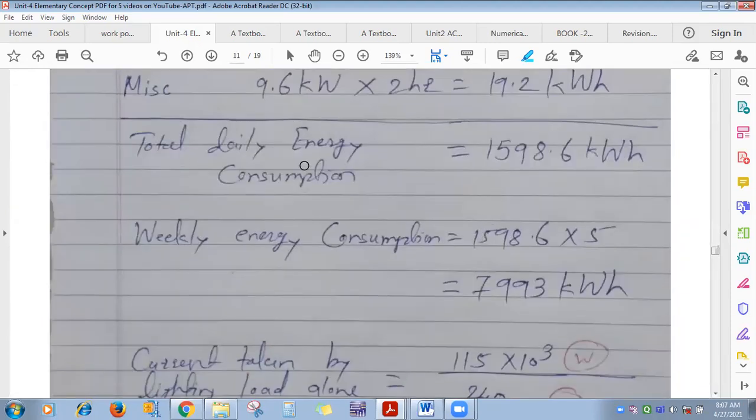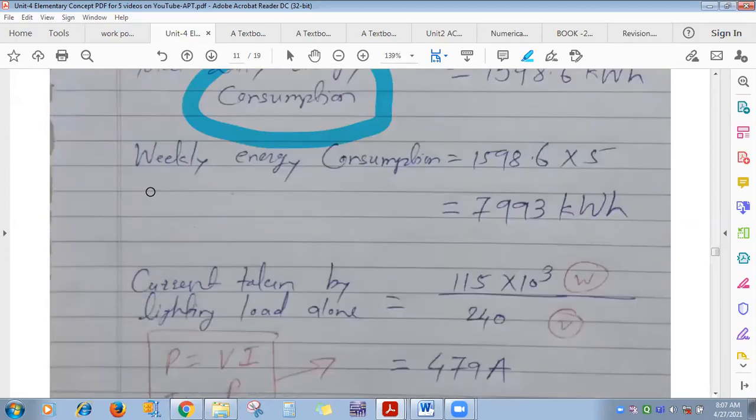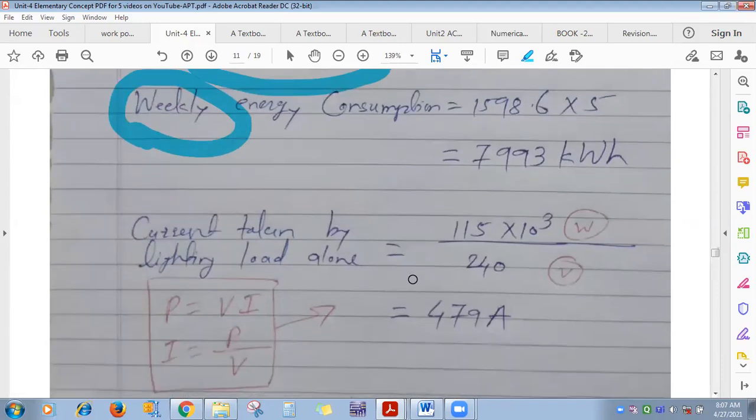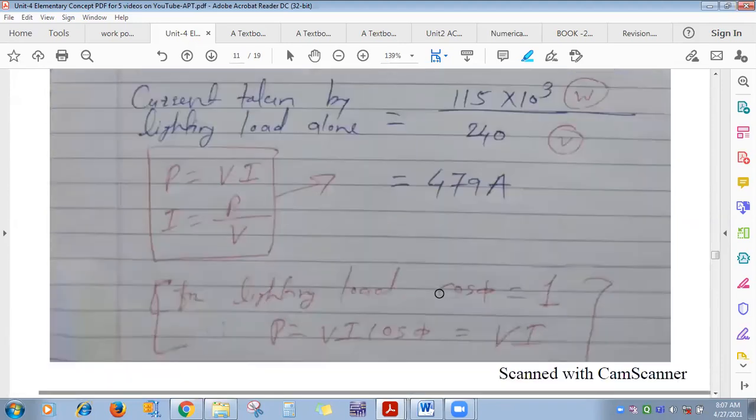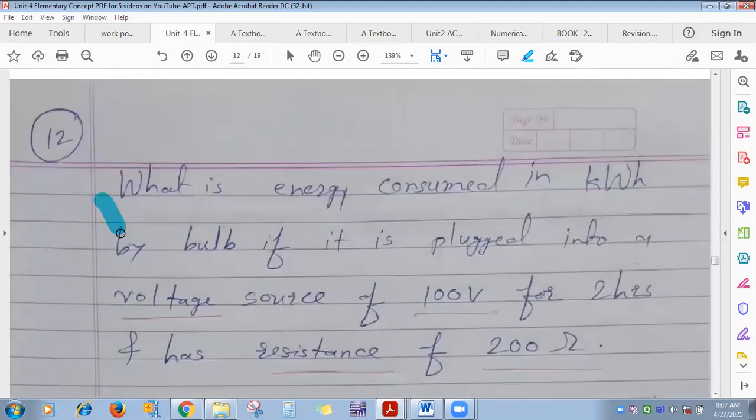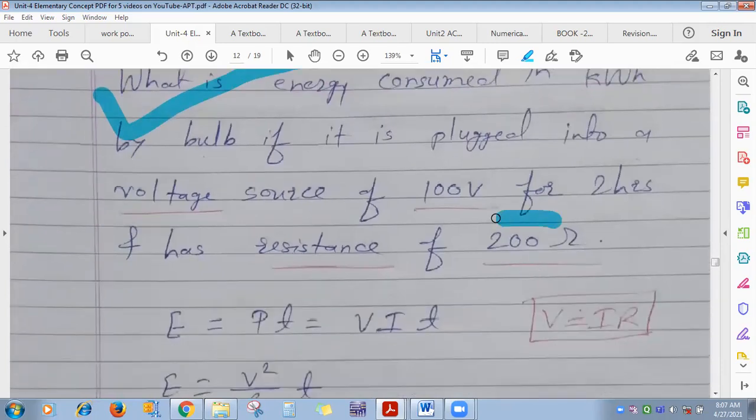Sometimes they will ask you just energy consumption in kilowatt hour, or weekly or monthly or electricity bill, like this, based on this type. Here resistance I have given, sometimes power rating is given. Suppose earlier one is of 100 watt, and now if I reduce it to 60 watt, then how much will be the power consumption in that case?